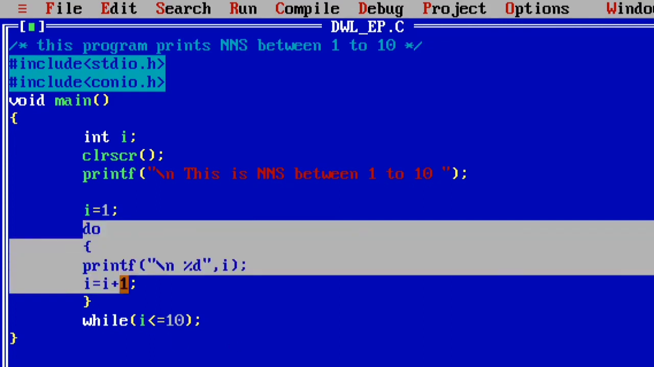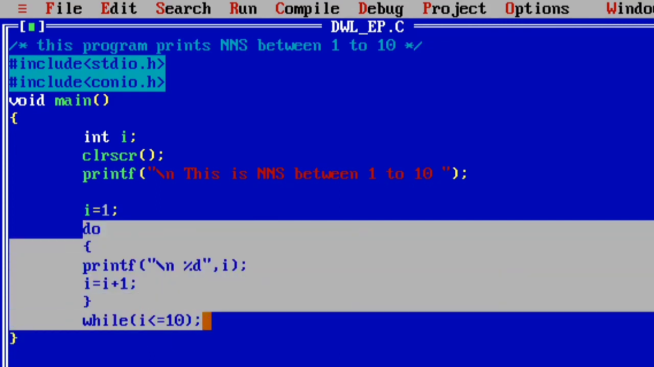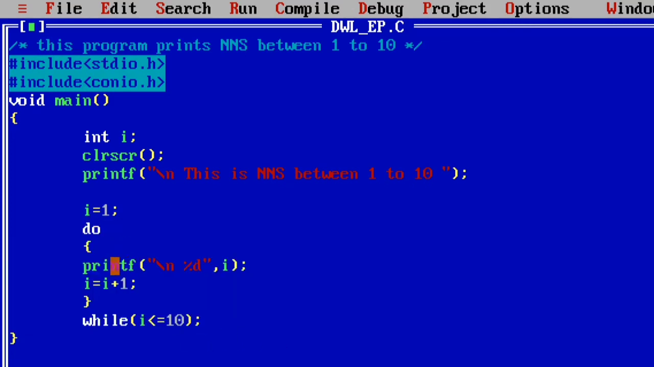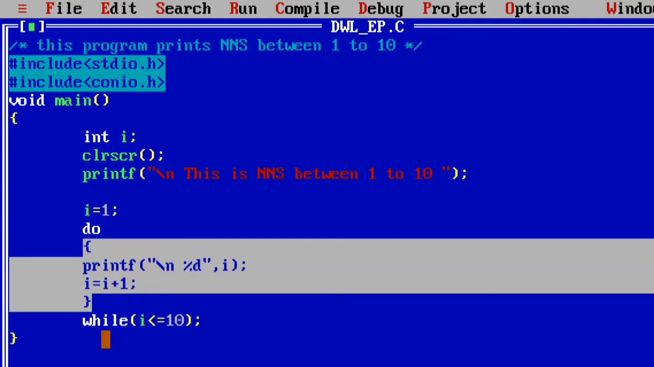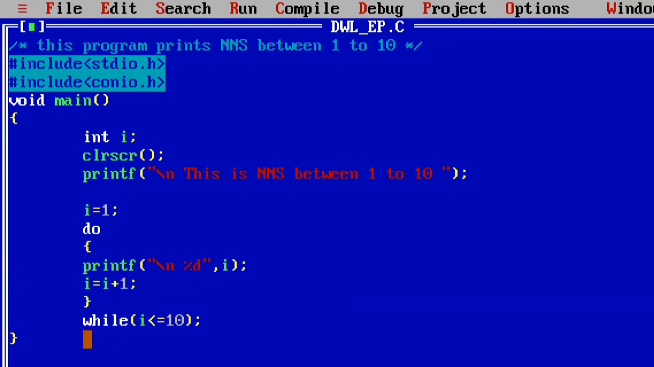So this is the syntax rule of the do while loop. The condition, in this example i is less than or equal to 10, is verified at the bottom of the do while block. Like that, the do while loop is executed by the C compiler. The remaining execution is the same, just like a while loop.